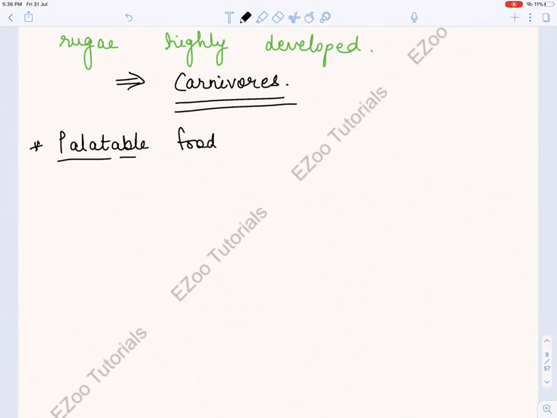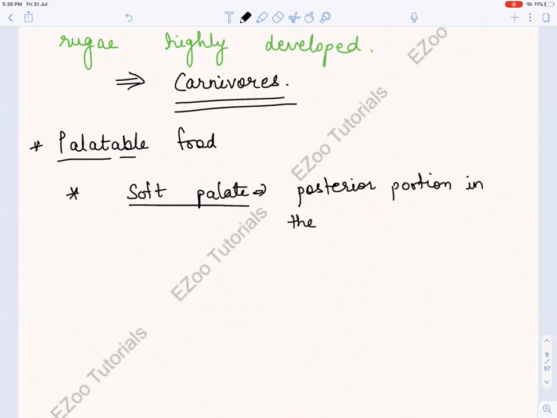Okay, so we did this hard palate. So now we'll do this soft palate. You feel with your tongue and you can see that there is a soft thing behind. That's the soft palate. What is that? The posterior portion. Posterior portion where? In the roof of the mouth, right? Correct?